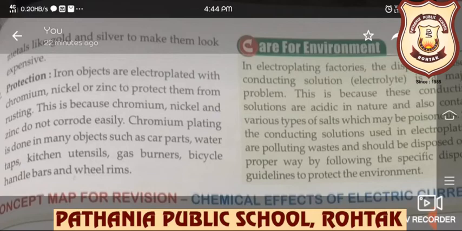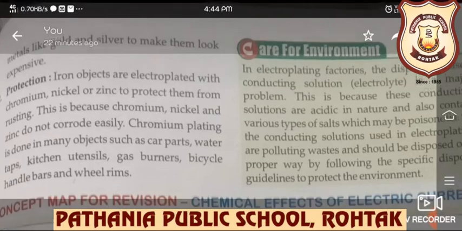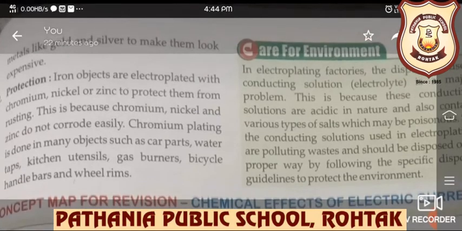Chromium plating is done on many objects such as car parts, water taps, kitchen utensils, gas burners, bicycle handle bars, and wheel rims. So, in electroplating factories, the disposal of used conducting solution is a major problem.